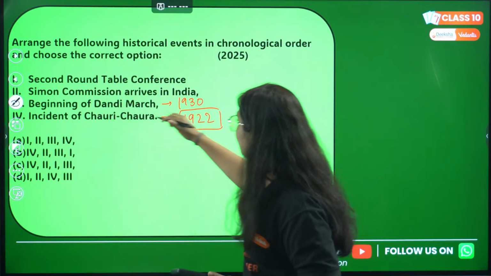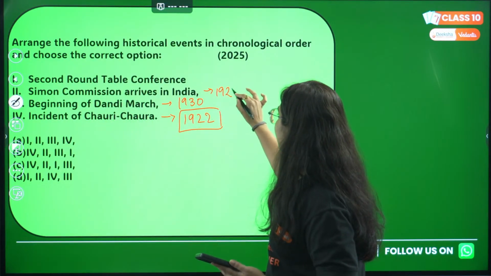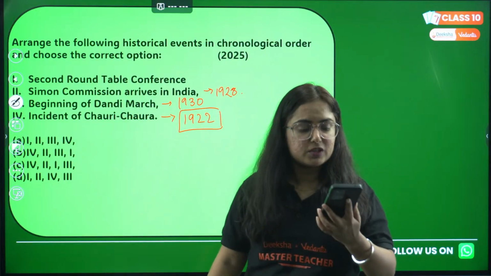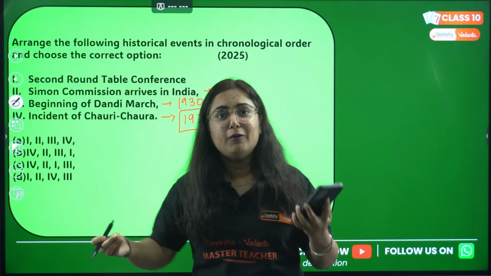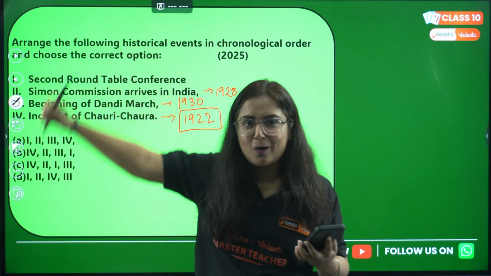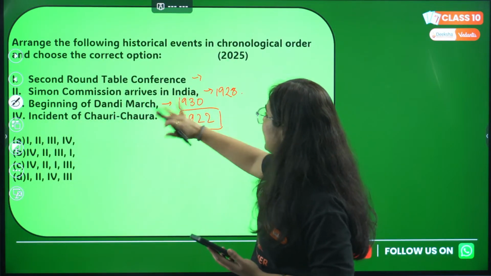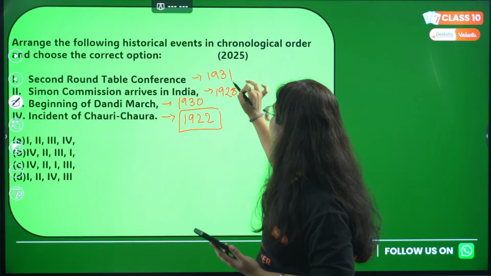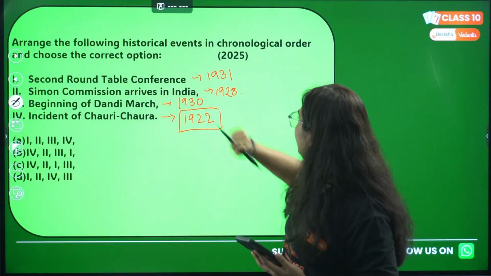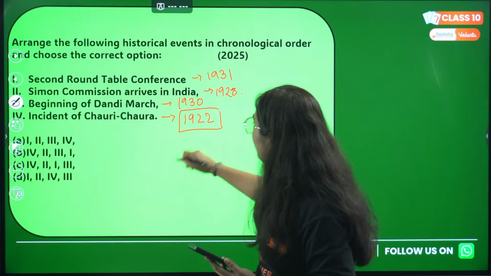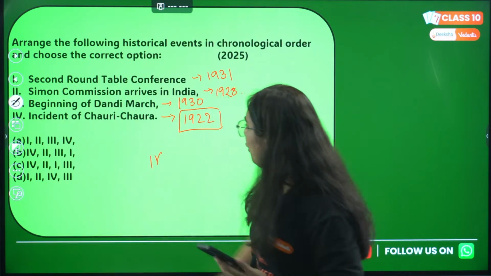Up till here, everything is okay, ma'am. But when did Simon Commission arrive in India? It was in 1928 that Simon Commission arrived in India, and we never forget that slogan, Simon, go back. And then the second round table conference was in December 1931. Arrange it. Which is the first incident? Fourth one.